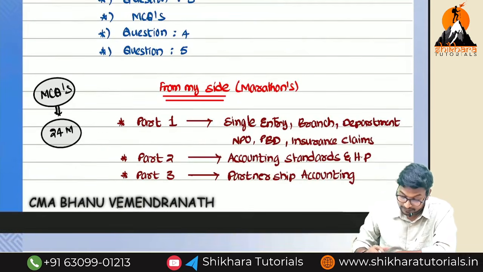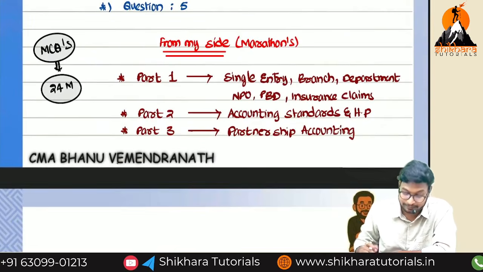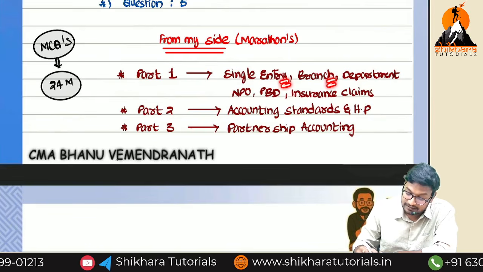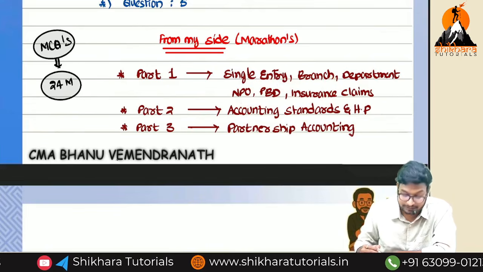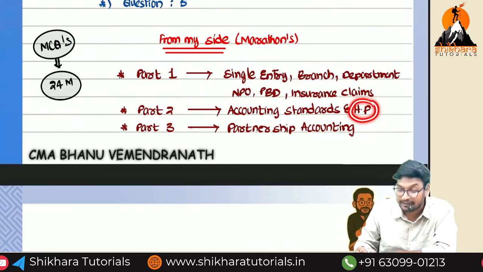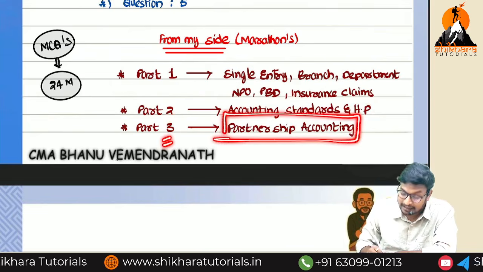Next, from my side, what I have provided to you for this upcoming attempt: I have released part 1 covering single entry, branch, departmental, NPO, PBD and insurance claims. In part 2, I have covered total accounting standards including hire purchase. In part 3, I have covered partnership accounting.